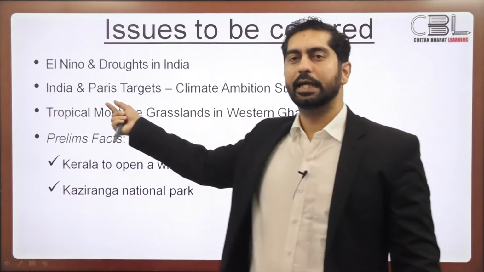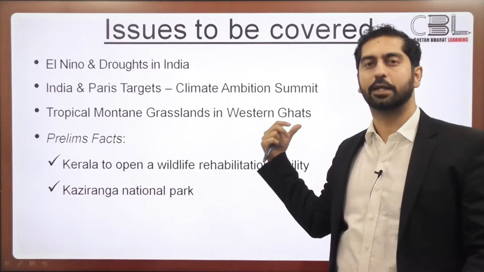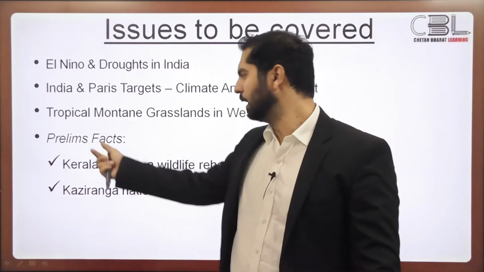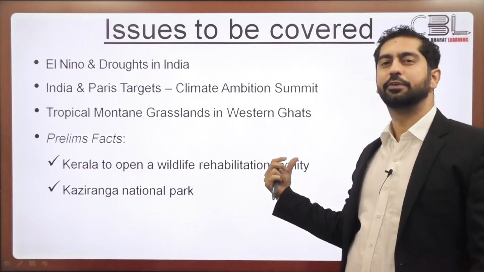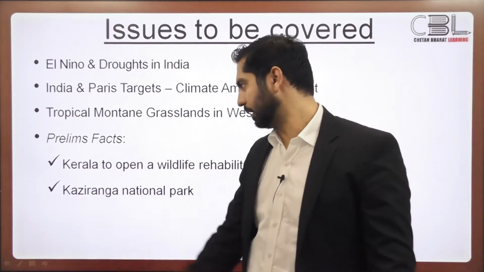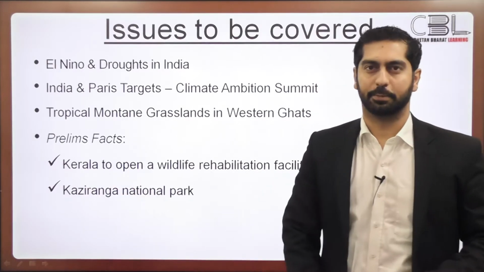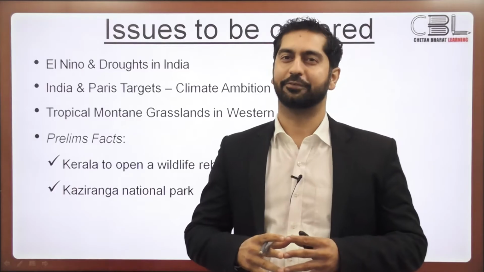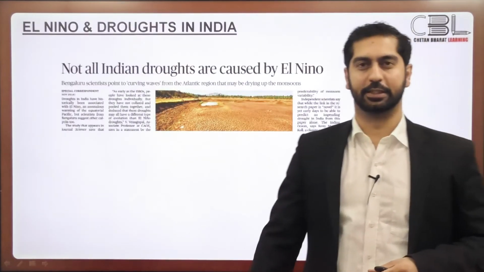These high elevation grasslands of the tropical areas are getting degraded in the Western Ghats region. So we'll be covering this topic, and then some prelims updates regarding a wildlife rehabilitation facility that will be opened in Kerala, and again some prelims updates regarding Kaziranga National Park. So all these topics we will be covering in today's class. Let us start with our first topic, that is El Nino and droughts in India.